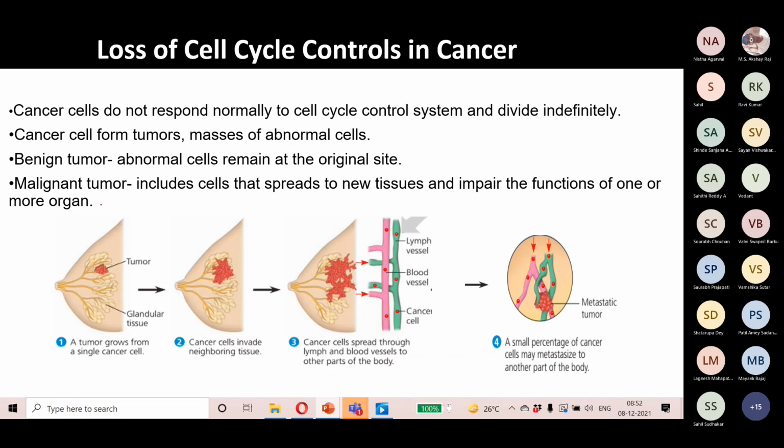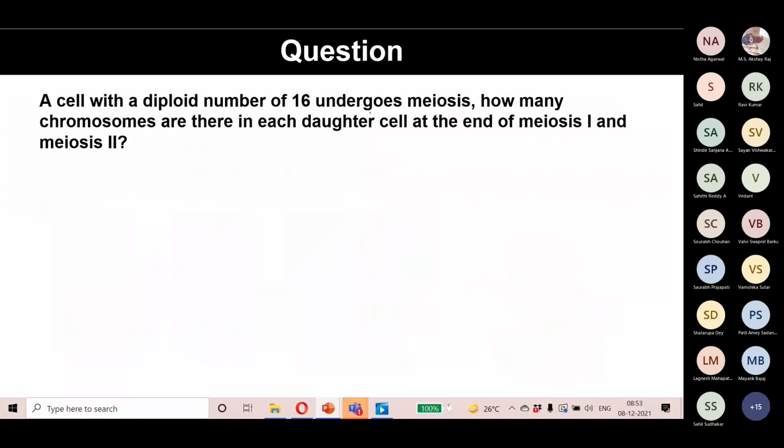Once they show a high proliferation rate and have created a niche that allows them to undergo metastasis, they become malignant. These include cells that spread to new tissues and impair the functions of one or more organs. So if a cell loses its cell cycle checkpoints, it will be a drastic condition for the cell.